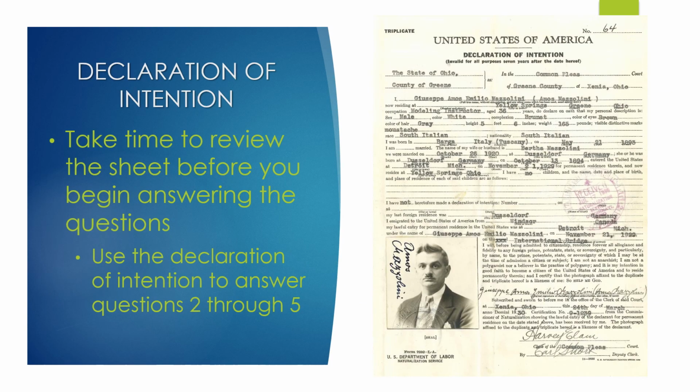The other document we're going to use for Amos is the Declaration of Intention. This is the same document we will be using for Marie, except it's for him. Take time to review this sheet, and you're going to use this to answer questions 2 through 5, so all the remaining questions.